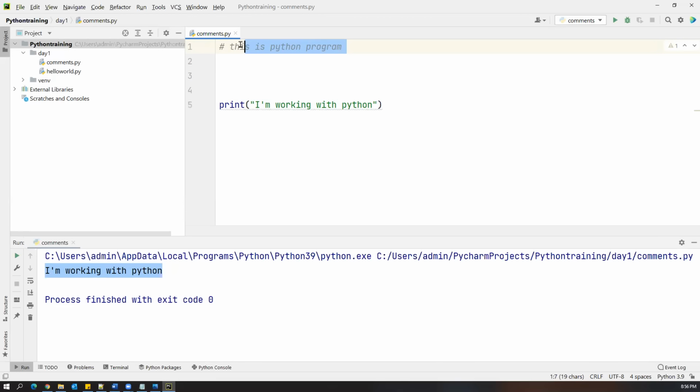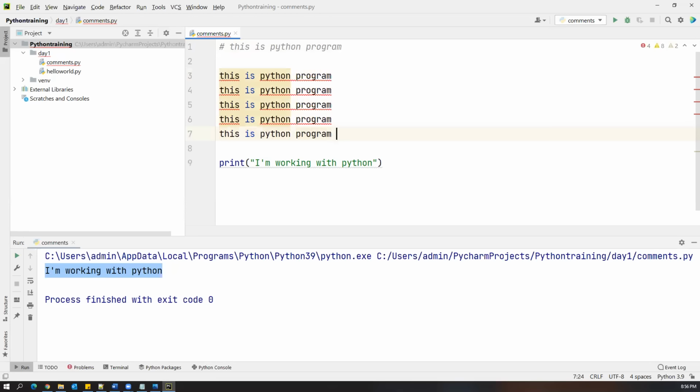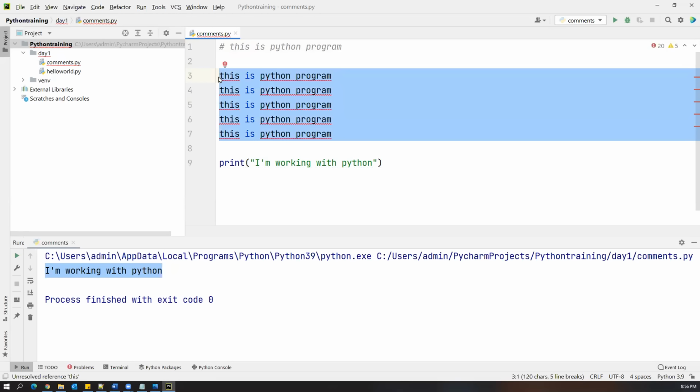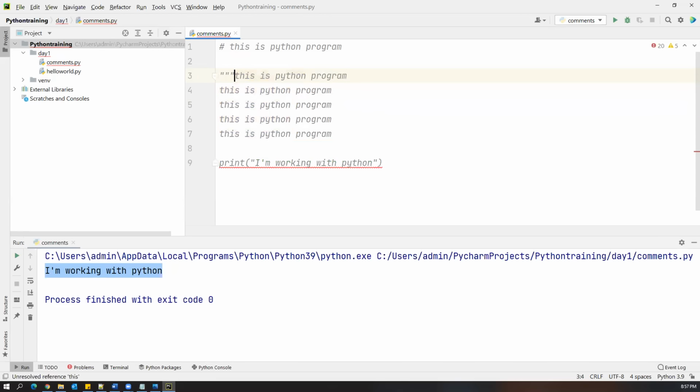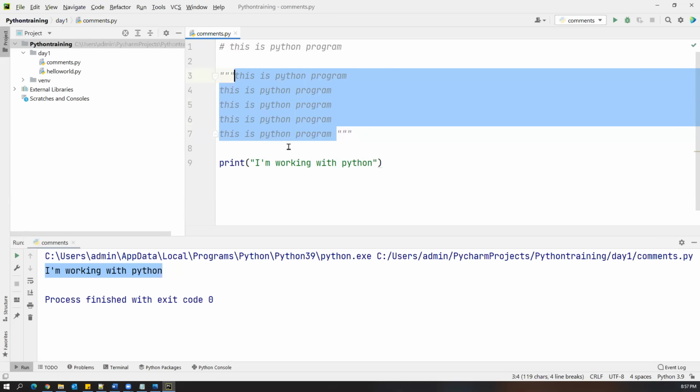Suppose if you want to write a multiple lines comment, then how can we do that? So I have written 3, 4, 5 lines of code, and I want to comment all these lines. Simply, in Python, we can use 3 double quotations at the beginning, and here also 3 double quotations at the end. Now all these statements are considered comments. This is one way you can do that.